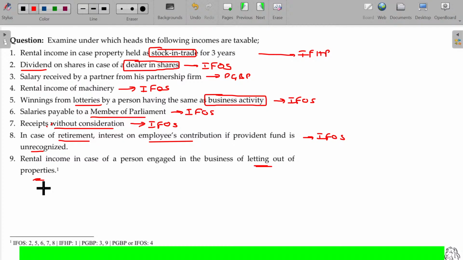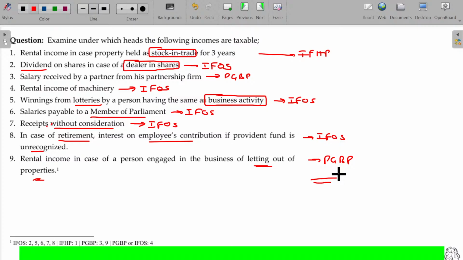If I'm letting out the property, it is assumed to be my business, then it will be considered as PGBP. Earlier, letting out of the property was considered your regular business activity, yet it was taxable only under income from house property. Later it was converted into PGBP.